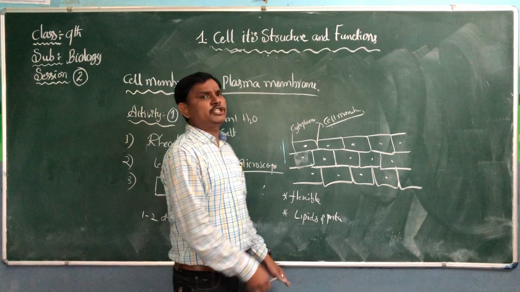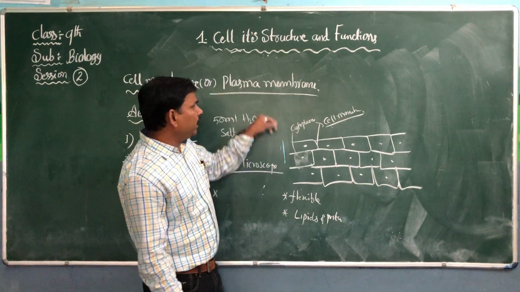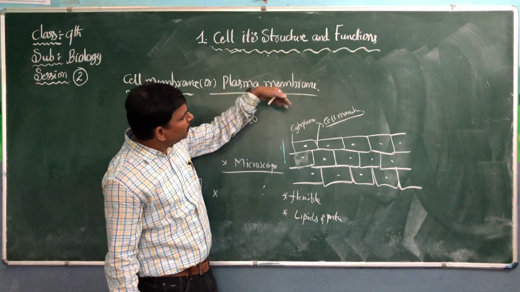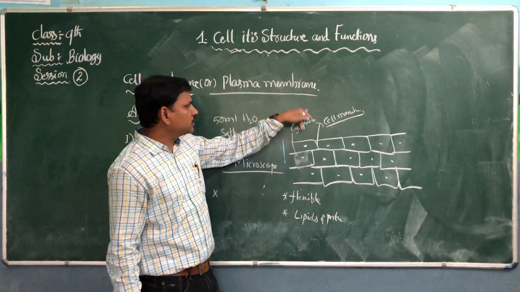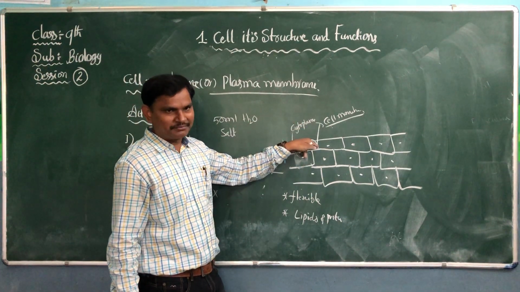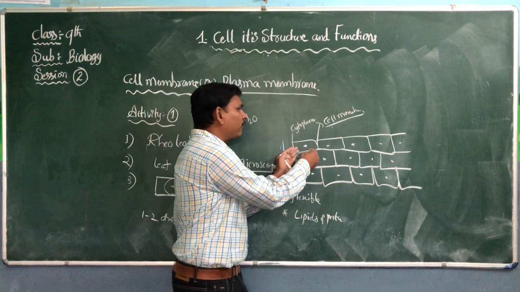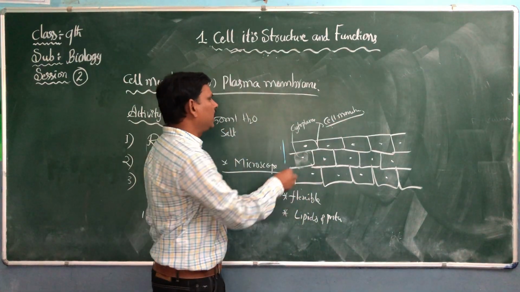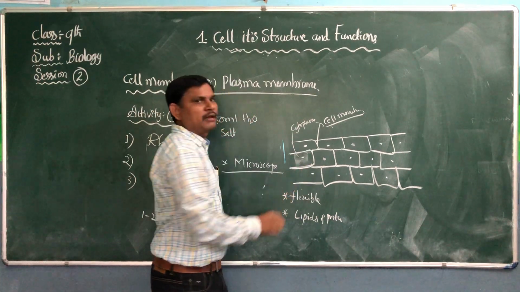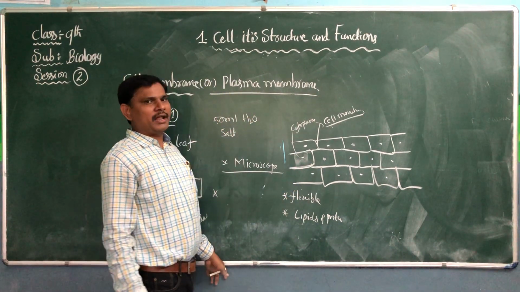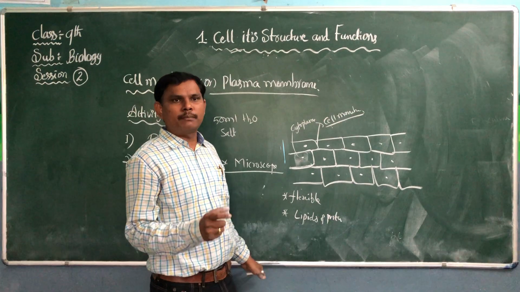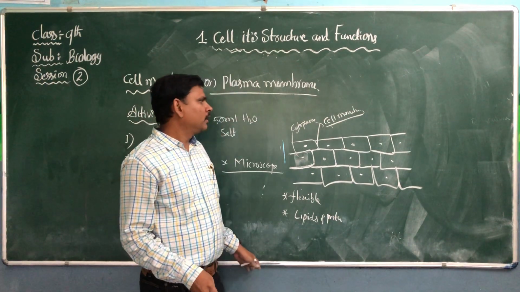What is the function of the cell membrane? Any substance entering into the cell has to go through the cell membrane. Any substance going away from the cell also has to go through the cell membrane. It is also called a selectively permeable membrane.